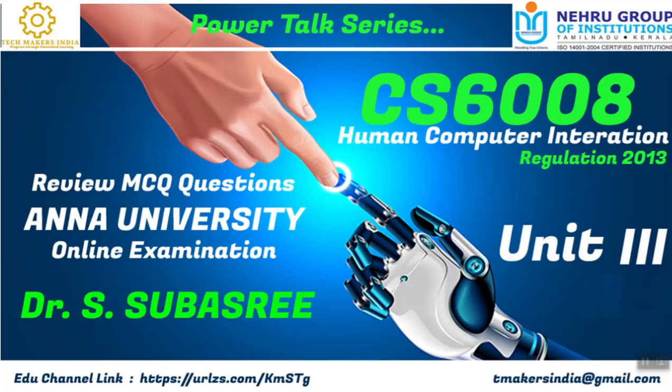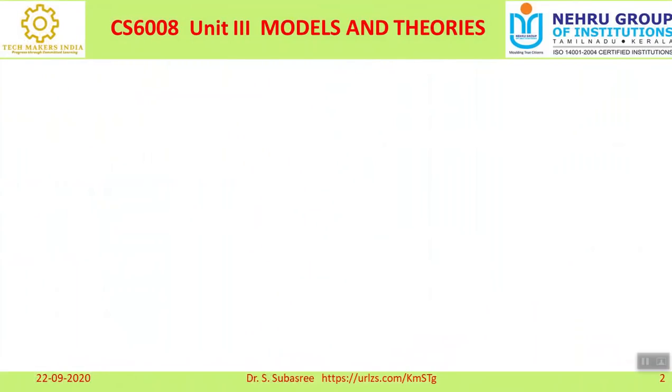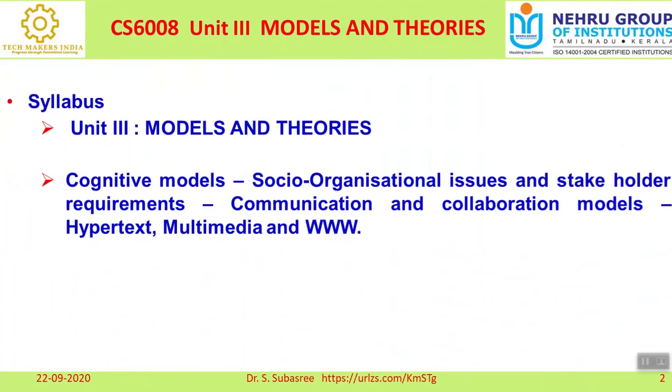As far as this third unit of human computer interaction is concerned, it deals with models and theories, right? Whenever we are going to produce any product or any software related, programming or project, we need to construct a model so that we can get a clear-cut idea.